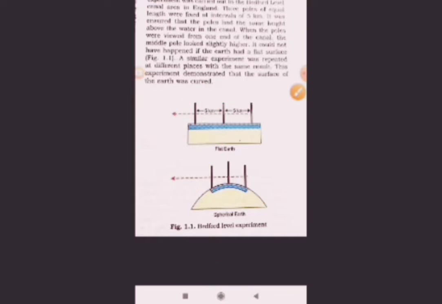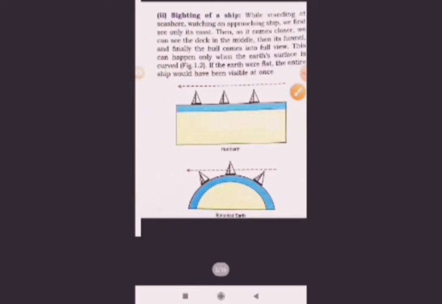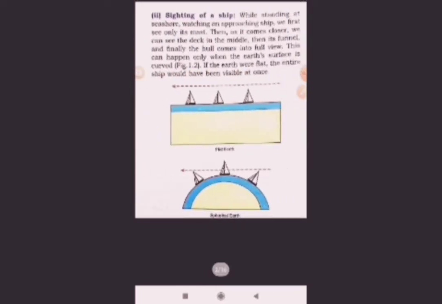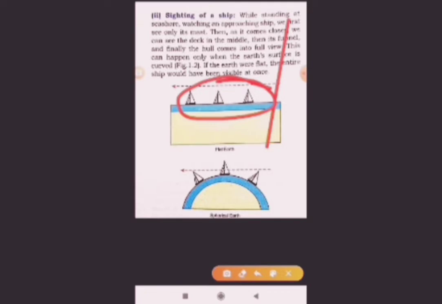The next proof is the sighting of a ship. When we are standing on the seashore and watching a ship, the ship does not appear all together at once. In the first picture, there is a flat surface, and on it we see all the ships in an equal way, the whole ship is seen.